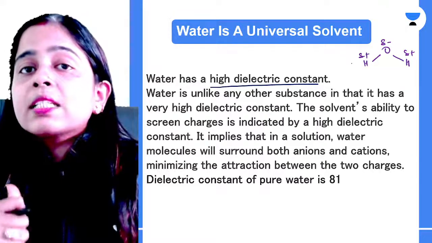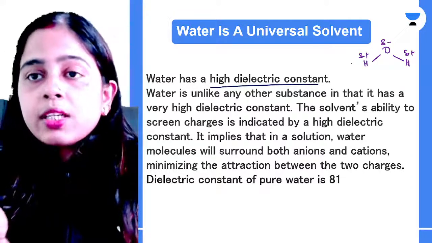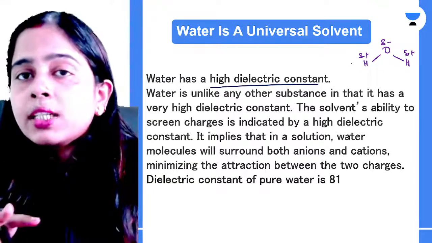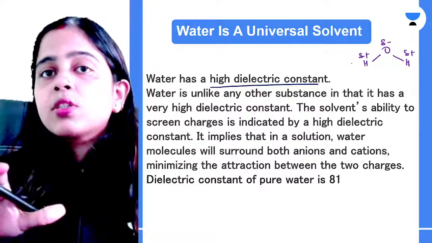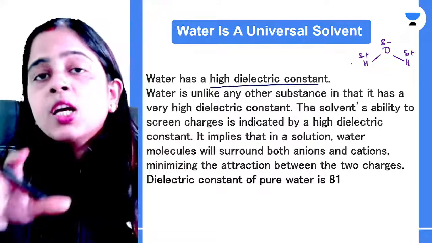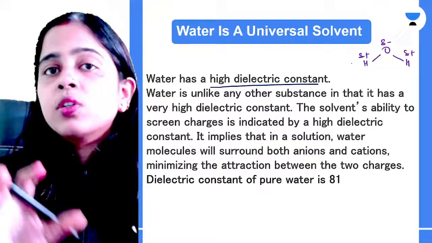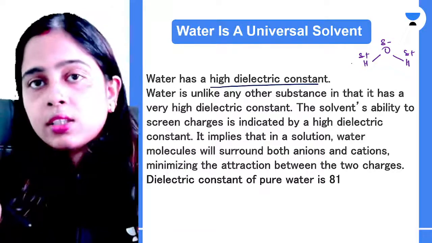Now, water has a specific ability. What is that ability? Water can decrease the electrostatic force of attraction between the cations and anions of any solute that is being dissolved in the water.